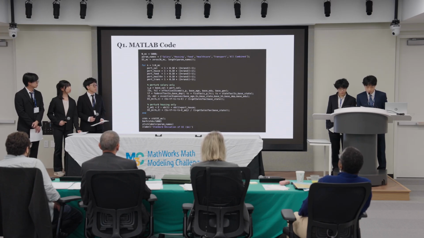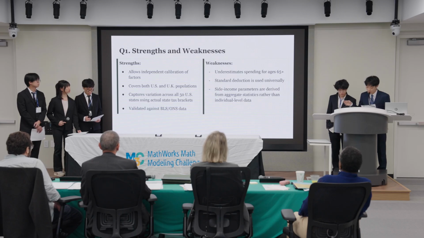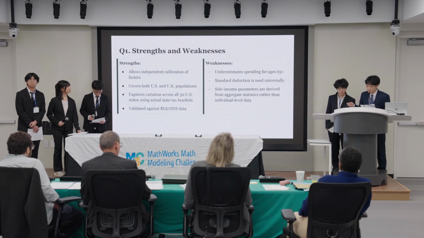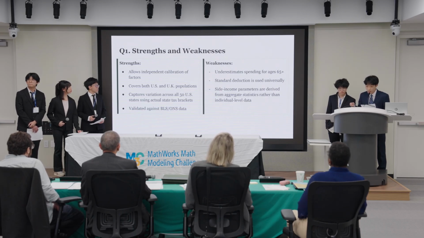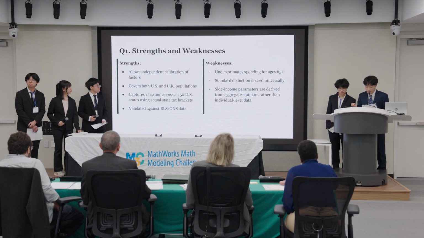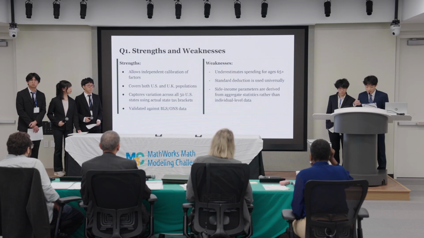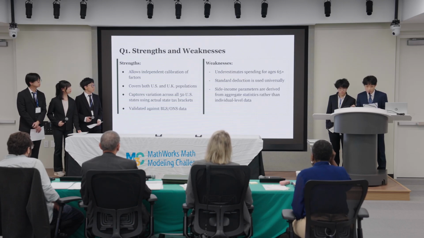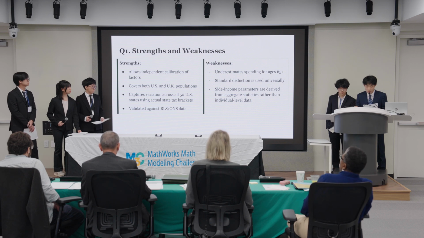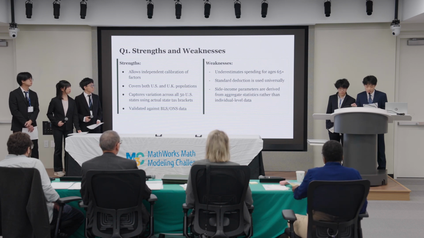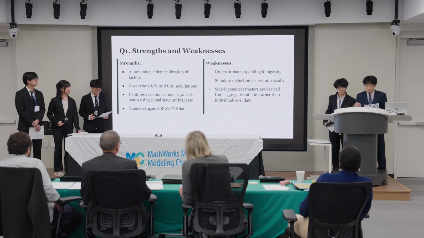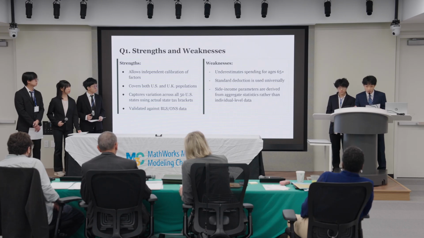And to close out Model 1, our key strengths are flexibility and validation. The model covers both US and UK populations in detail and is validated against BLS data. On the limitation slide, we slightly overestimate disposable income for the 65 plus demographic due to Medicare not being modeled, and we apply a universal standard deduction rather than itemized. But these are known constraints, and the model still provides a robust foundation for Q2 and Q3.